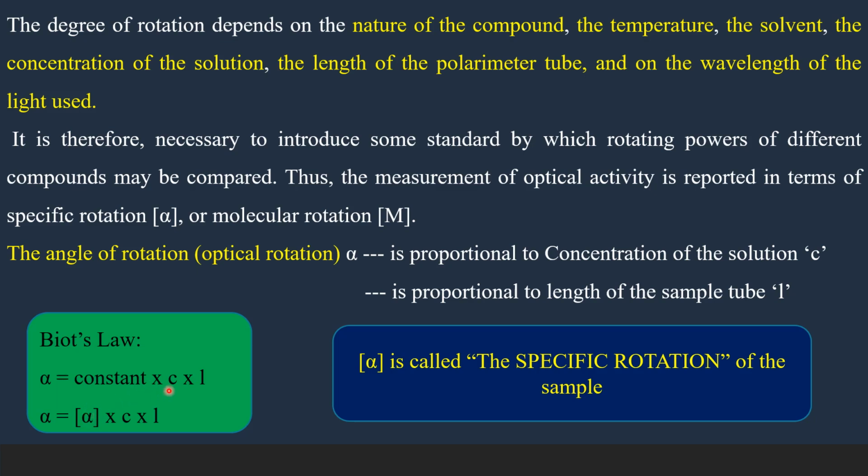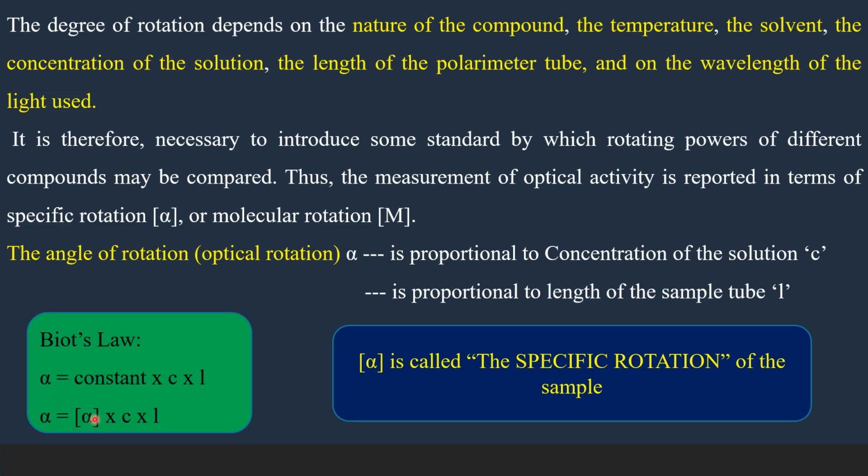The concentration is given in gram per ml, and the length of the sample tube is given in decimeters. Therefore, when concentration is 1 gram per ml and length of the sample tube is 1 decimeter, then C and L become 1. Therefore, the observed angle of rotation is equal to this constant, and that constant is called specific rotation.